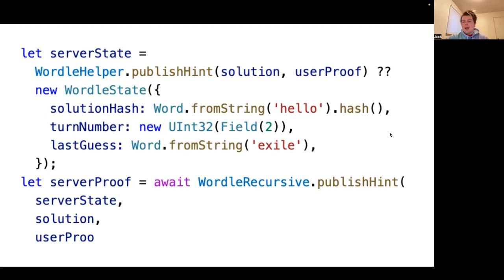And yeah, a really interesting pattern is that we can take the proof that we get from running a ZK program, and we can pass it as an argument into a smart contract method, verify the proof, and then do some other things. So in the case of our Wordle example here, we can let the users play the Wordle game. And if one user wins, then they can send their proof to a smart contract and get some kind of payout.